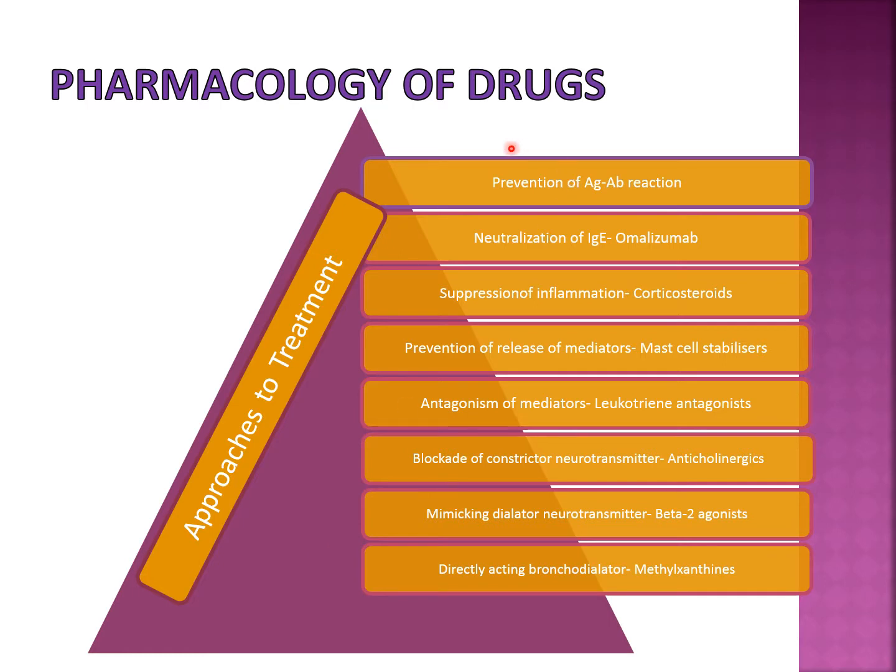Now coming to the pharmacology of drugs. We have seen the various steps in the pathophysiology, and we have drugs for most of the steps. Okay, so the first step is what? Entry of the antigen into the body, and it reacts with the IgE antibody. If we are going to prevent the antigen and IgE antibody reaction, then the further sequence of events will not occur.